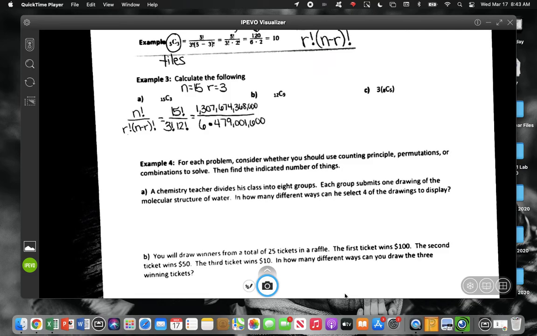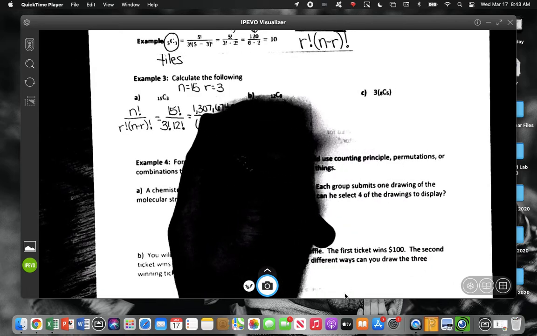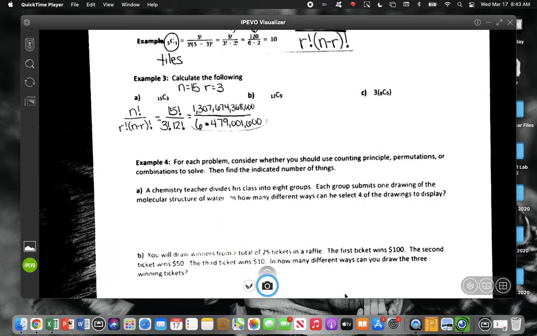All right, now, how would you finish this out? Don't we need to multiply these together? Then you need to multiply 6 times 479,001,600.